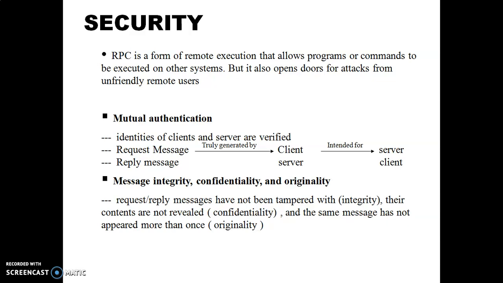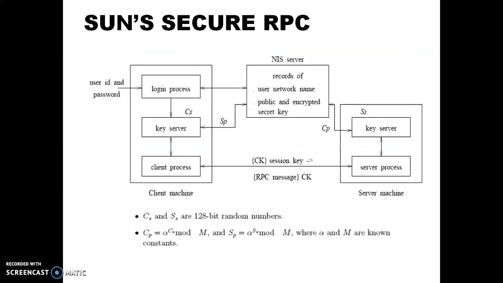Okay, and the second is message integrity, confidentiality and originality. This can be done by encryption and decryption. Request and reply messages are encrypted and decrypted. Here, Sun security is shown in the diagram. You see here that on the client machine and server machine, on both machines, key servers are present. These key servers are used for generating public keys and private keys for encryption and decryption.